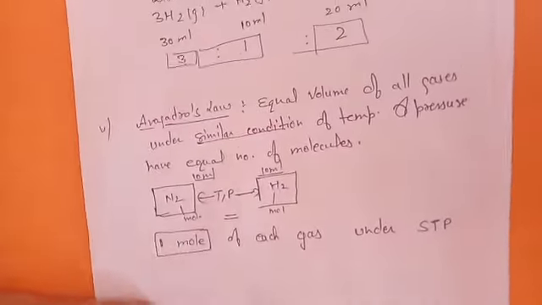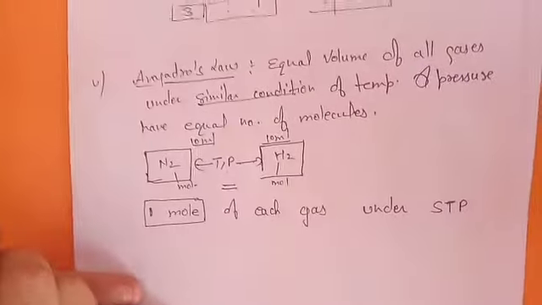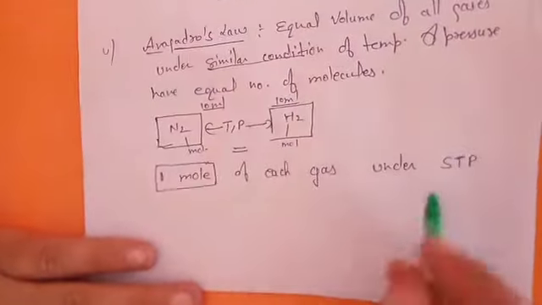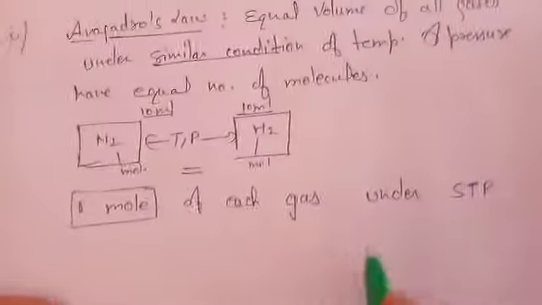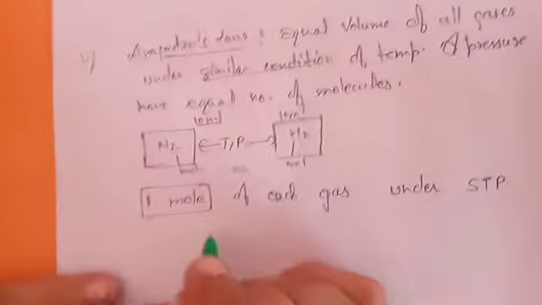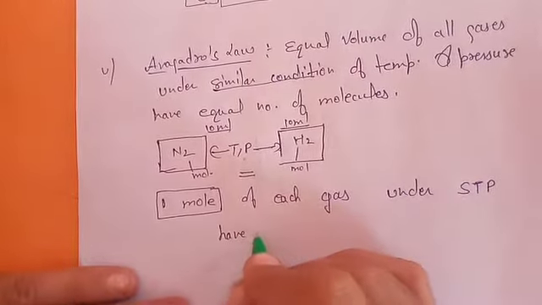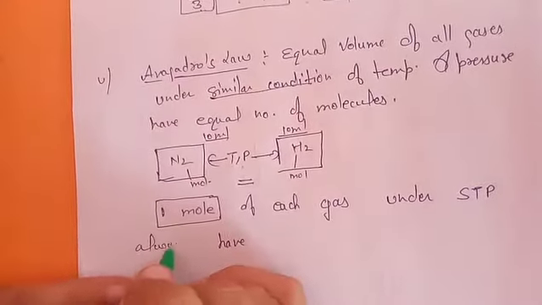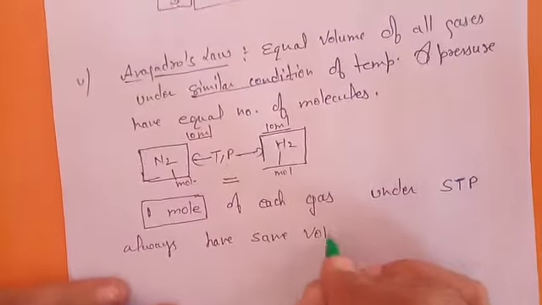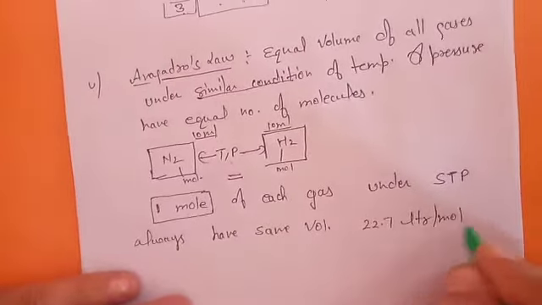So he is saying that if you take any gas, only 1 mole, that much number of molecules, under STP, the fixed temperature and pressure conditions, each gas under STP always has the same volume, and that volume is what? Actually 22.7 liter per mole, always.